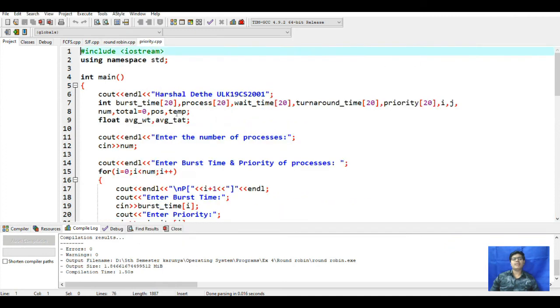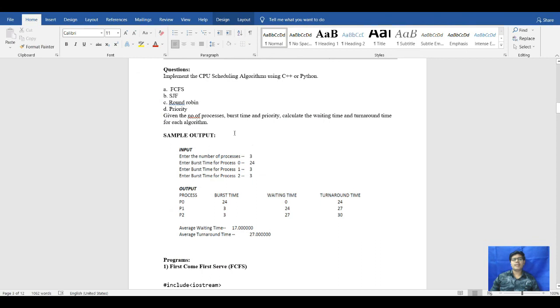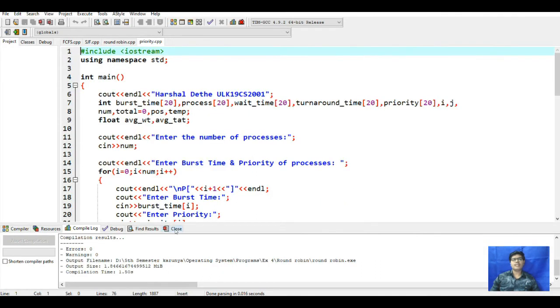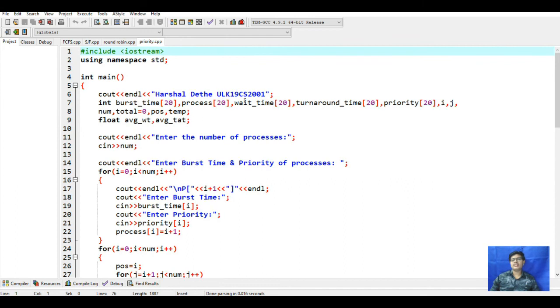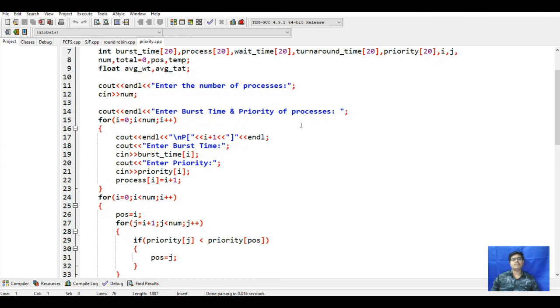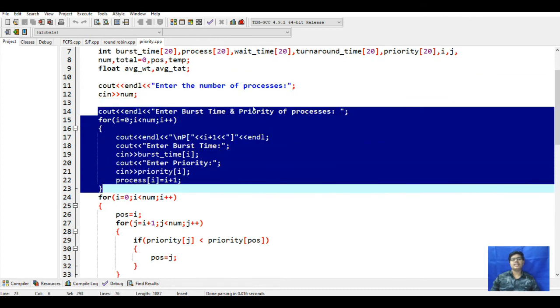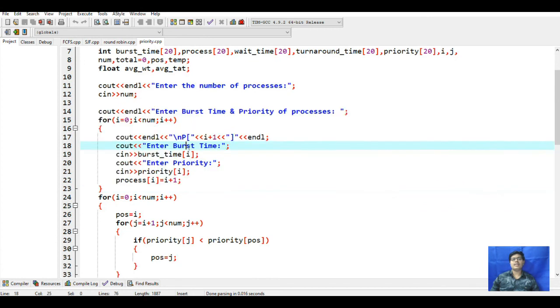So next we will go to the priority. Here the priority scheduling works with burst time and priority for the processes. It will go process by process, and next it will go by priority, meaning the process with the highest priority will be executed first, and next it will go to the next lower priority. For this we will take the number of processes, the burst time, and the priority. The burst times are, say, 24 or 3, and the priorities are 6 or 1 or 5 or 10.